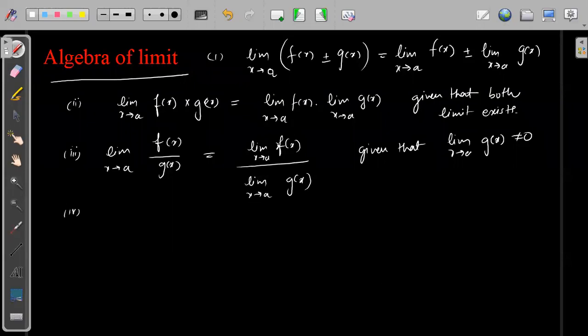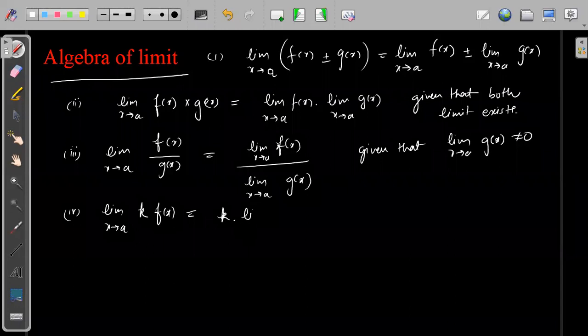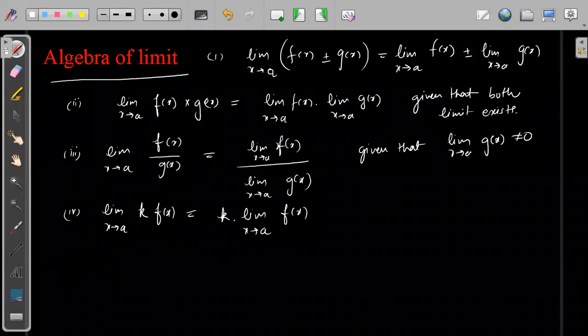Now fourth: if the limit of x tending to a has a constant k multiplied with f of x, then simply k will come outside. So this is k into the limit of x tending to a, f of x. Similarly with division also. And fifth is the limit of a composite function, x tending to a, f of g of x.